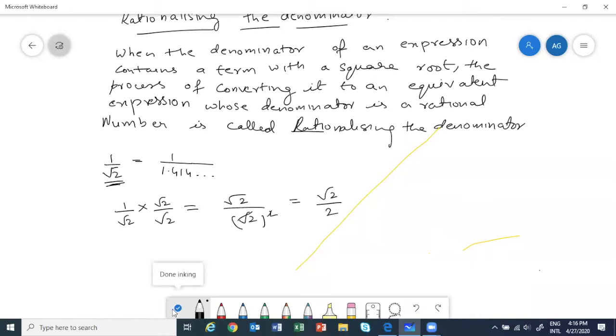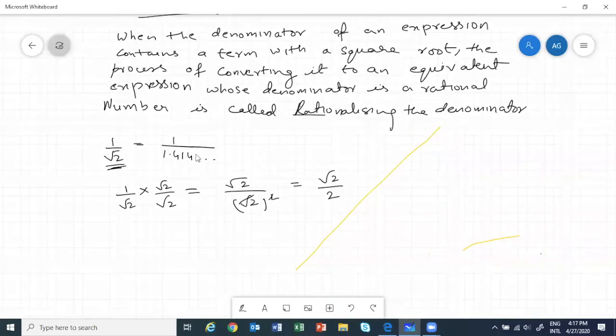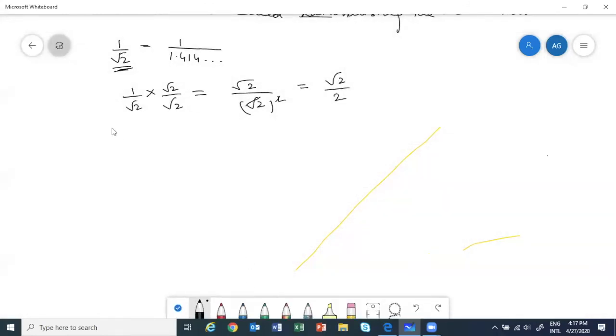Now let's take a more complicated question. What will happen if we have 1 by 2 plus root 3? What should I multiply and divide so that I get an equivalent fraction but do not have a root in the denominator?